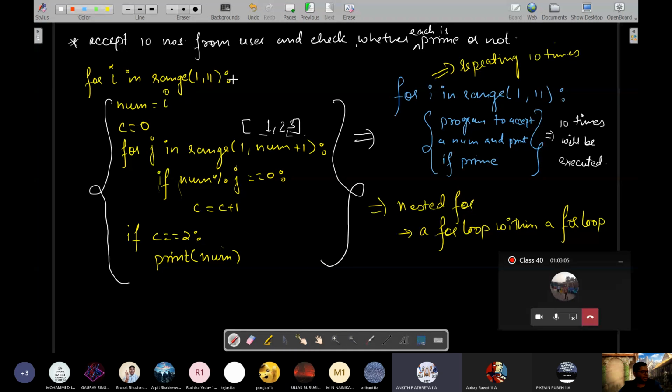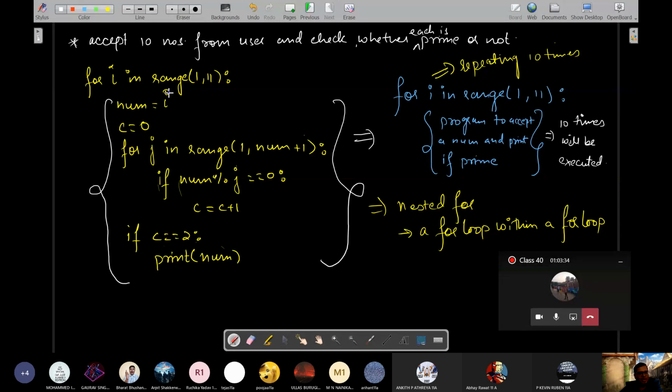अच्छा ये बताओ, ये सबको क्लियर है? Yes, sir. प्रोग्राम में क्या हो रहा है? How it is working? Yes, sir. We have simply changed. Earlier we were taking 10 numbers from the user. We were asking. But now when we changed, we made each time num as I. So what it did was, it was 1 to 10, checking whether all the numbers from 1 to 10 are prime or not.